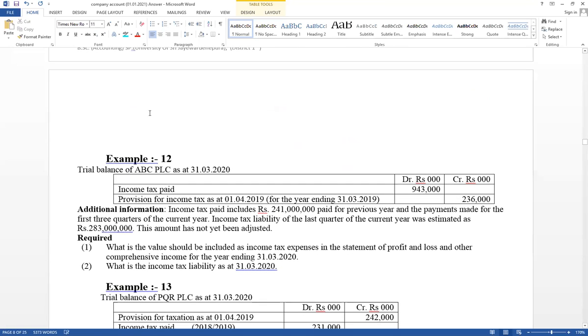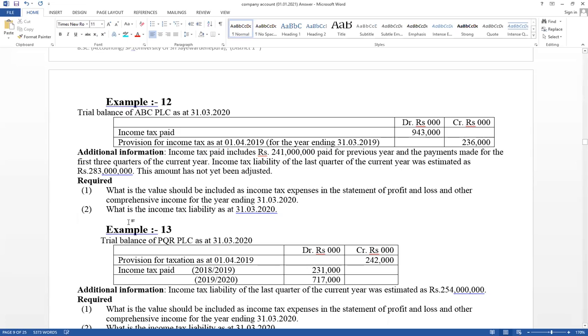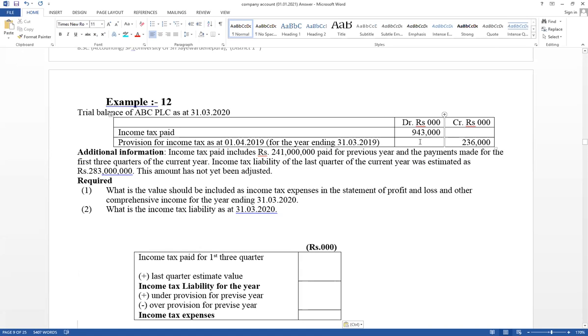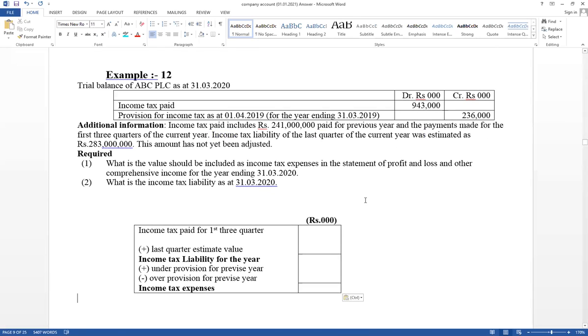Right, question 12. Same information. Try to answer. Same requirements. Think, paid amounts, provision, and income tax paid are included. This is the previous year's last quarter paid amounts, and this year's last quarter estimate value is also given. Try question 12. Read carefully, see the requirements.